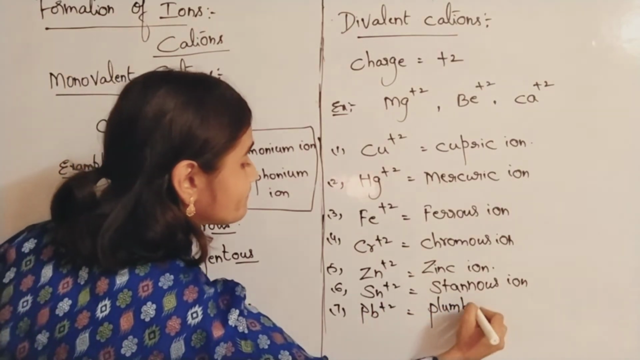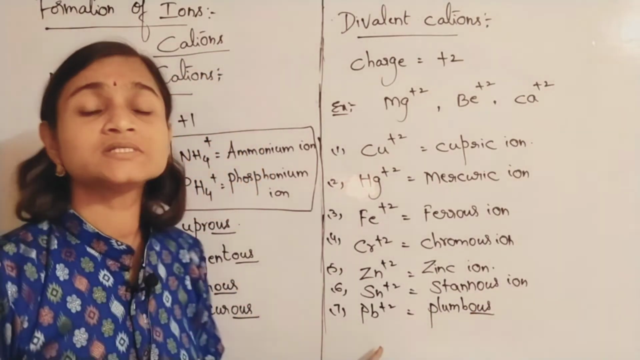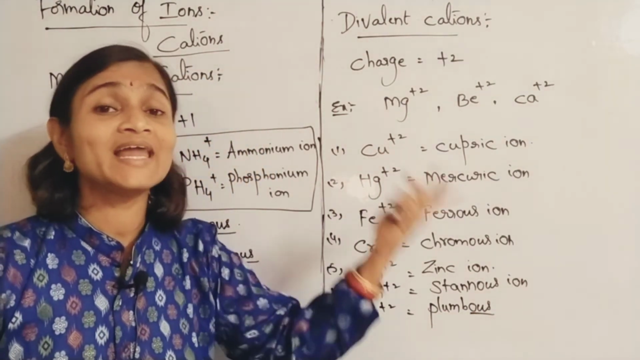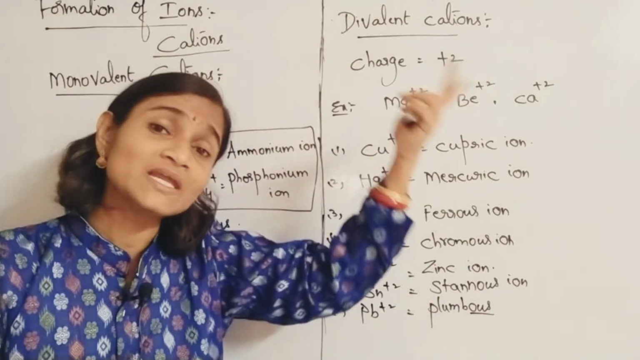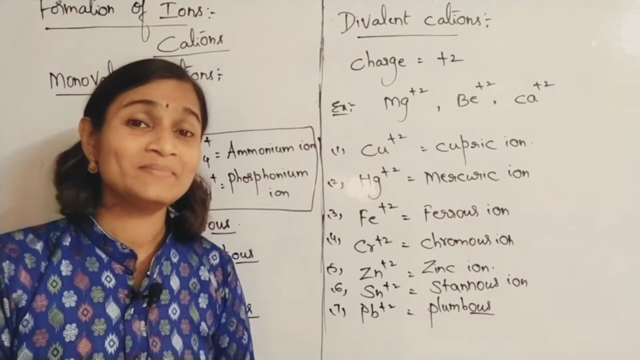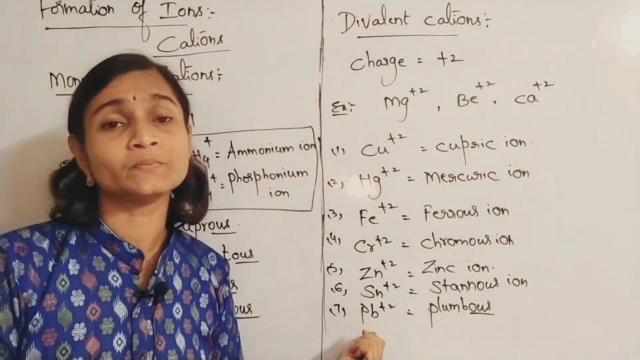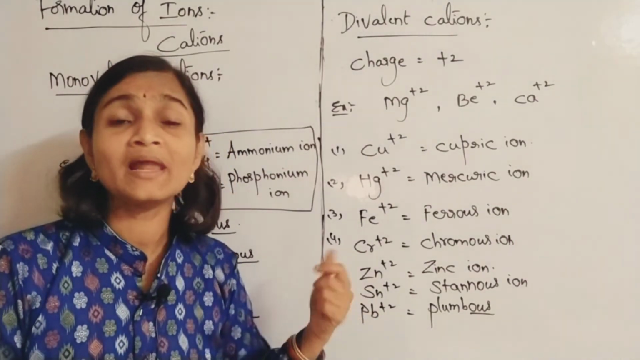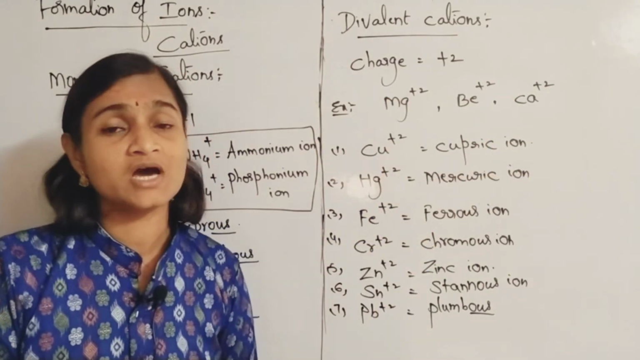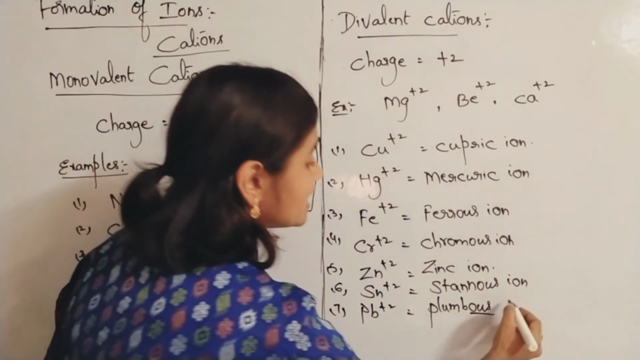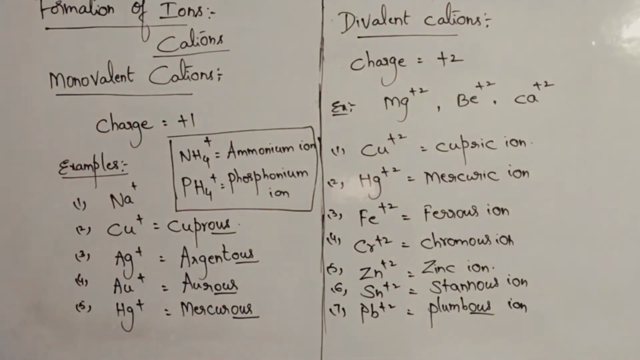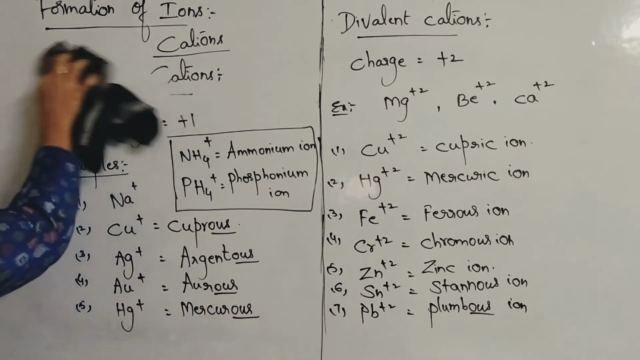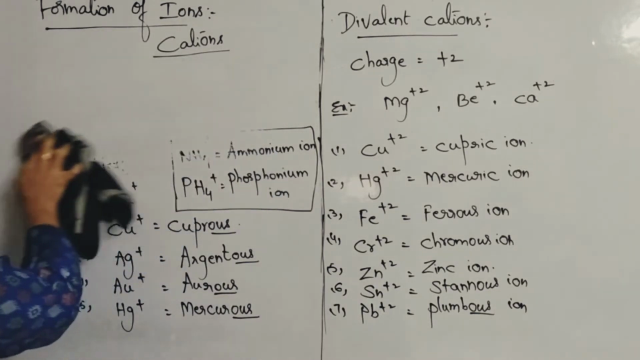Plumbous, OUS. Because tin and lead will form tetravalent ions also. This is stannous, then stannic will be plus 4 charge. Similarly, lead also. This is plumbous, plumbic will be plus 4 charge. So plumbous ion, stannous ion, these two are also divalent cations only. Okay, so names you have to remember, dear children, names as well as their charges you have